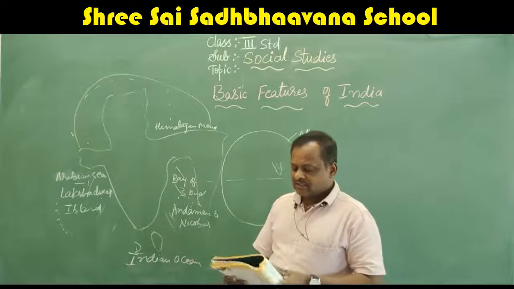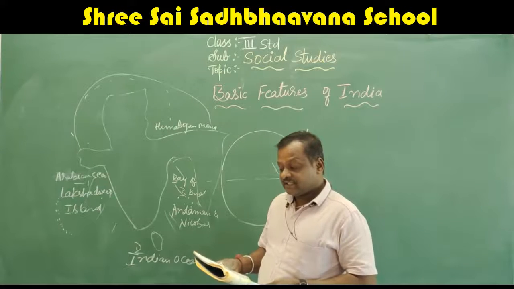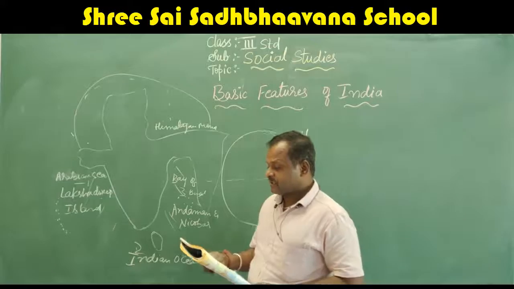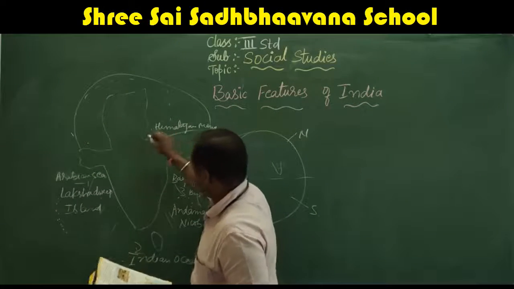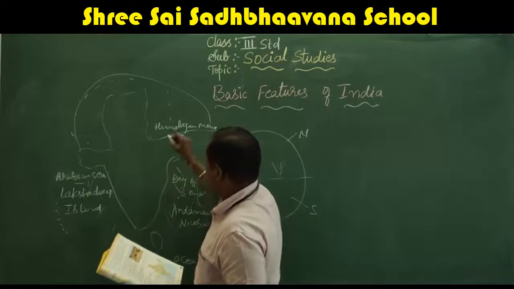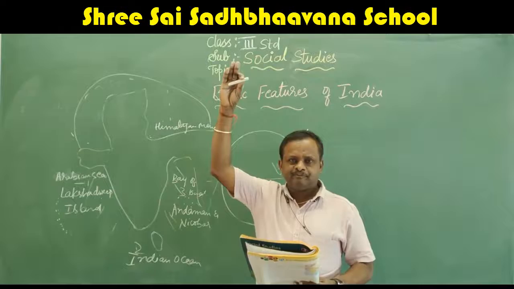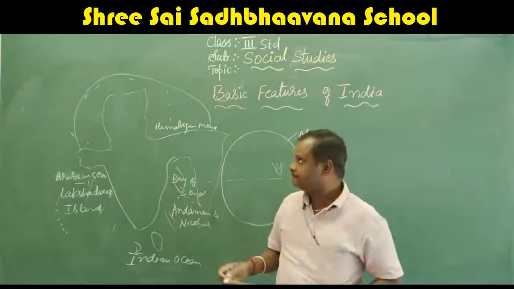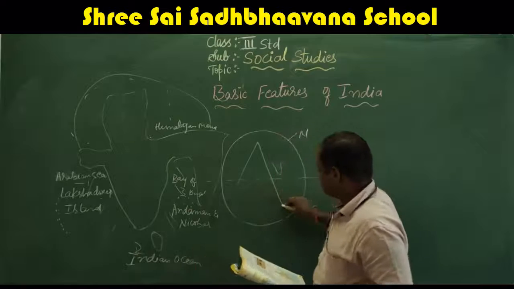Next come to the Himalayas. The Himalayas is the mountain range that runs from west to east with high peaks as well as deep valleys, like this.